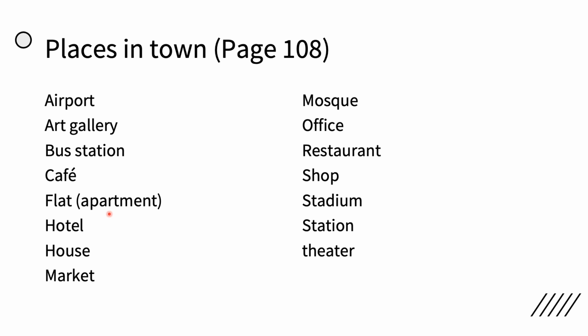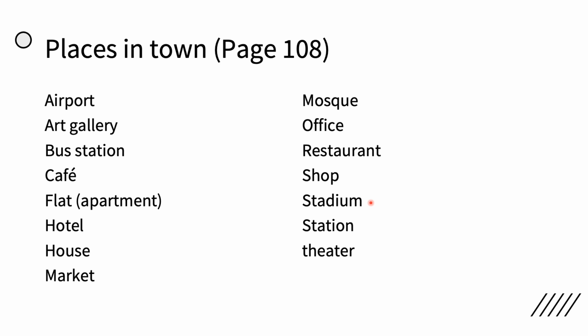Now these 2 words, they have the same meaning, okay? Flat, or you can say apartment. The next we have hotel, house, market, or you can say supermarket, mosque, office, restaurant, shop, stadium.